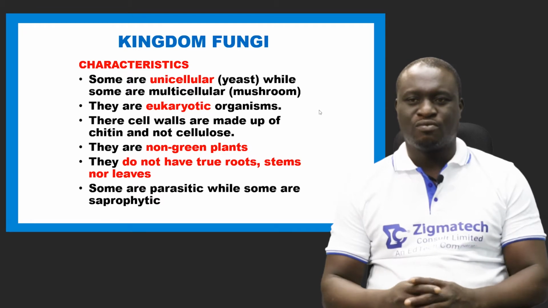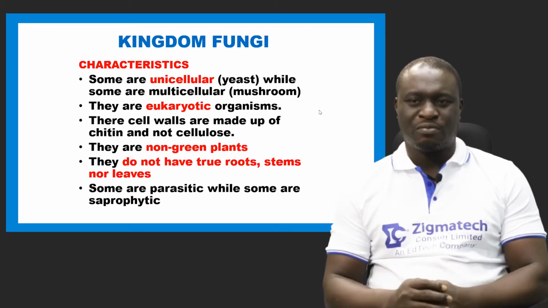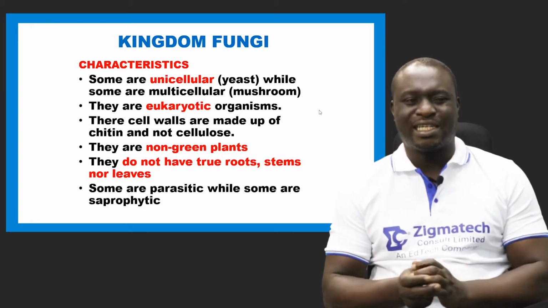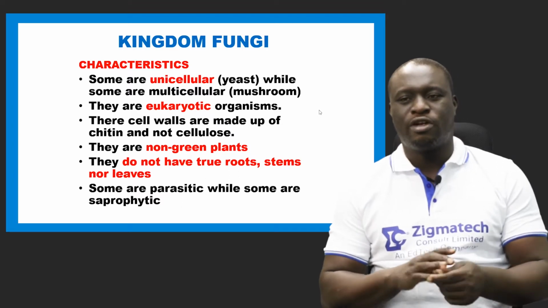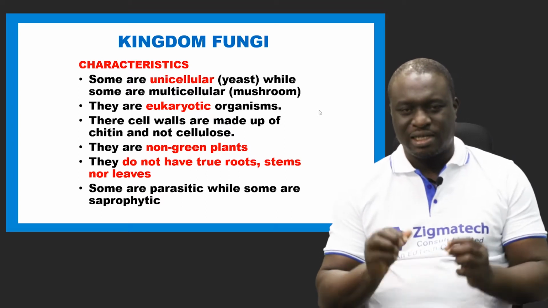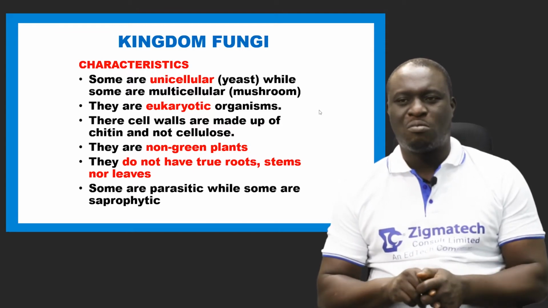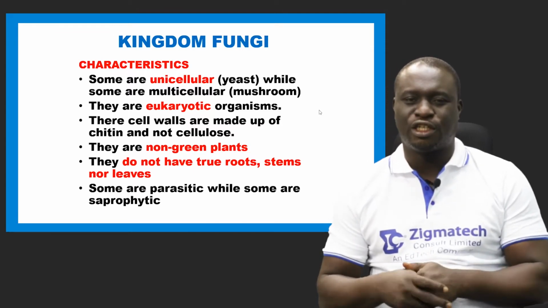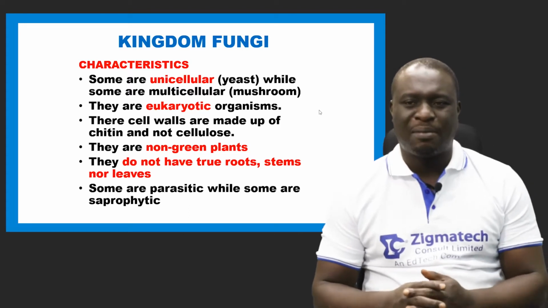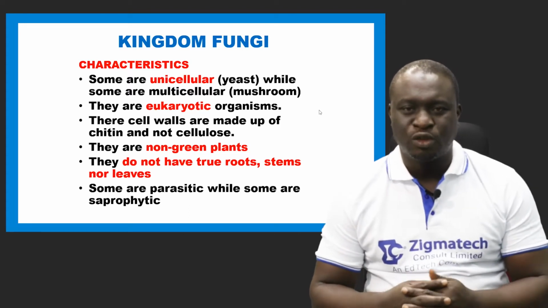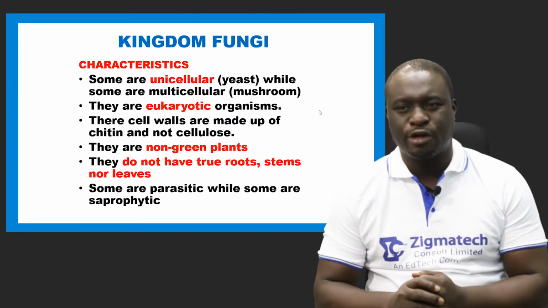Some are unicellular, some are multicellular. An example of a unicellular fungi is yeast. Yeast, it is a cell. It is unicellular. Then also we have multicellular, which is the mushroom. Mushrooms are multicellular fungi.